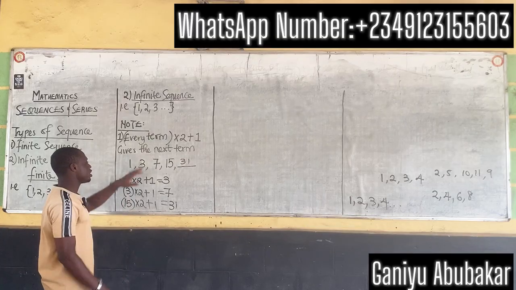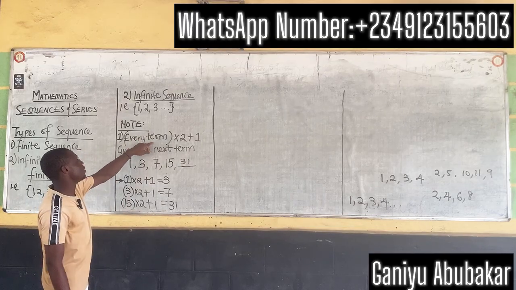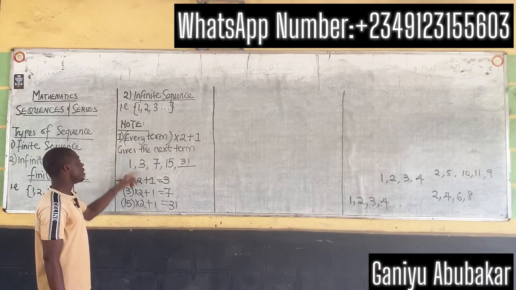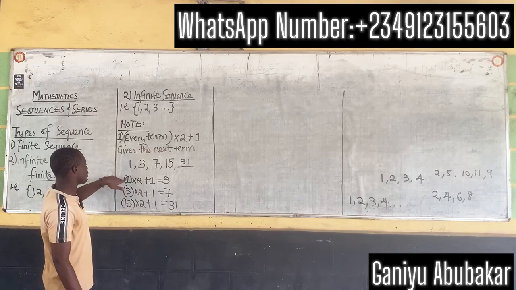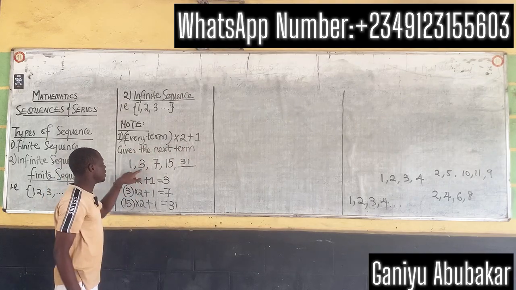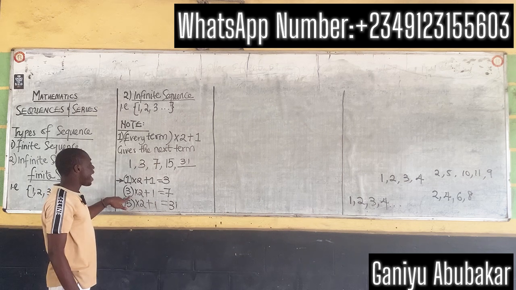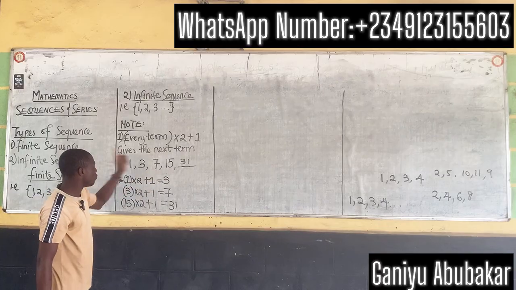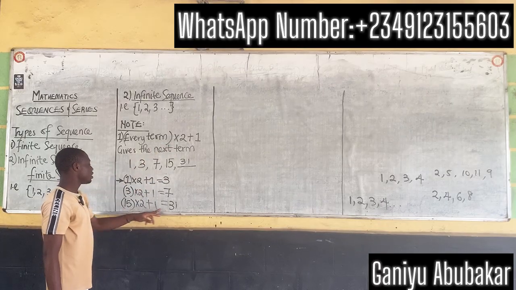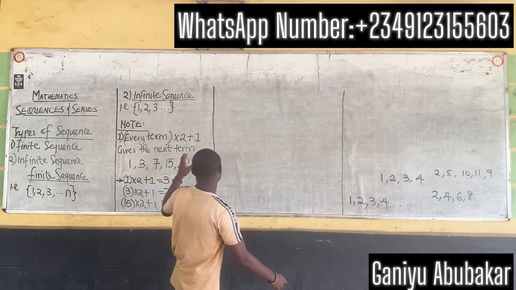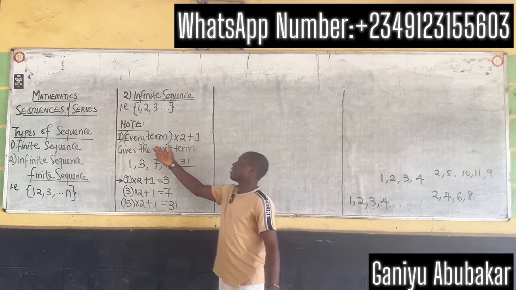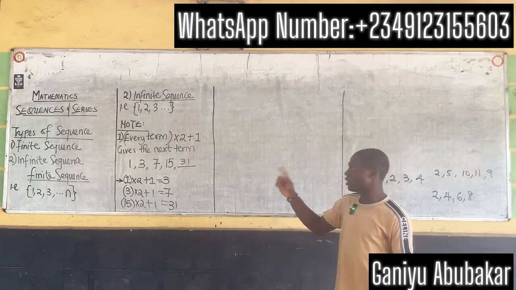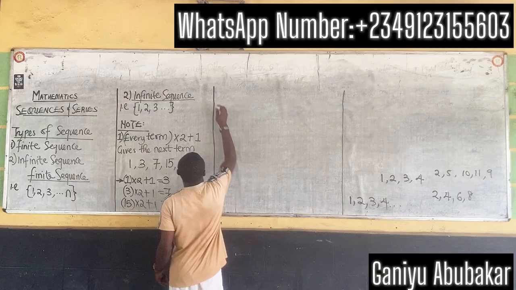So this is a general concept to note: every term times 2 plus 1 gives you the next term, as shown in this example. Pick any of them. When I pick 1, I apply times 2 plus 1, it gives me the next term. When I pick 3, I times it by 2 plus 1, it gives me the next term. Similarly, I pick 15, times 2 plus 1, it gives me the next term. This is the pattern. This doesn't work for everything, but majorly, note that every term times 2 plus 1 gives the next term.